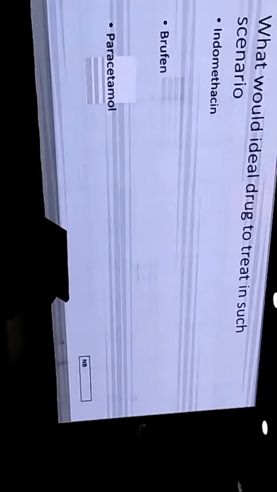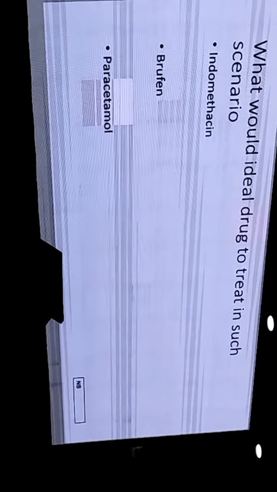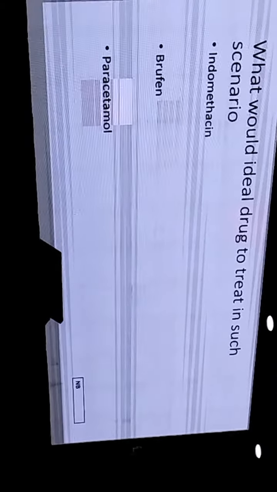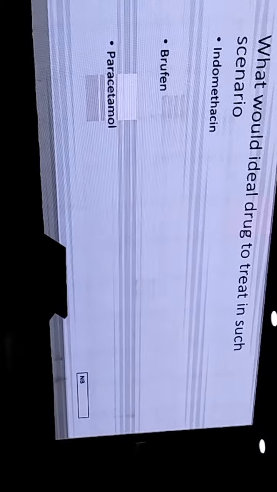Also, in the case of paracetamol, oral supplementation is found to be better as compared to IV paracetamol because of slow drug absorption, and it will stay in the body for a longer period of time, so that the effect on the PDA will be more while treating this.